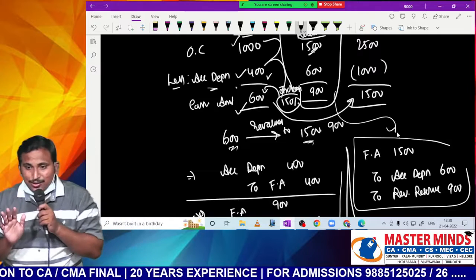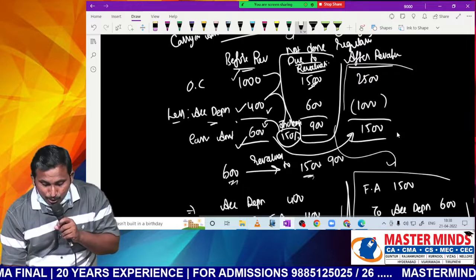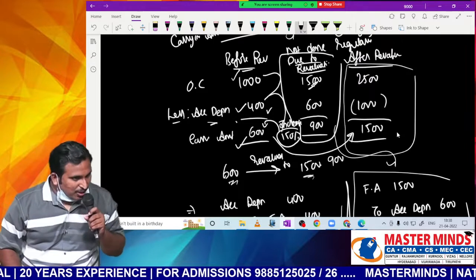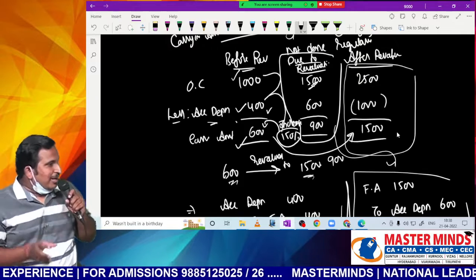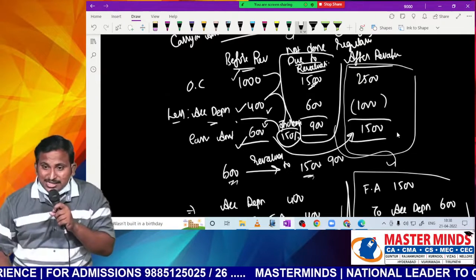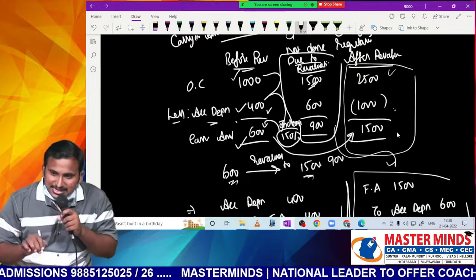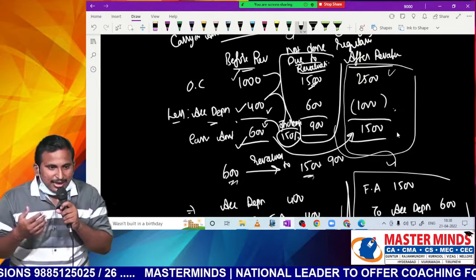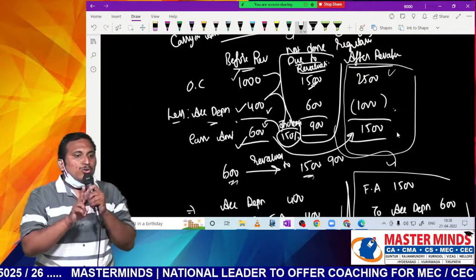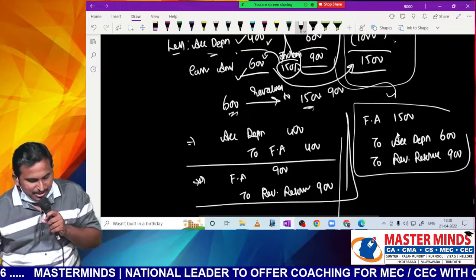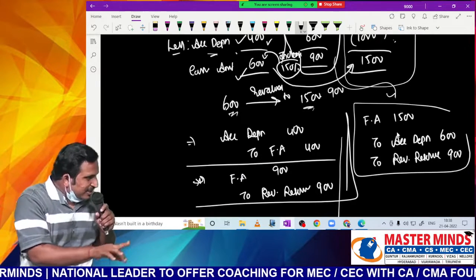Under this method, what we are able to achieve is that we can still show original cost, accumulated depreciation, and the net amount. So we can show to the users that this is the total, 40% usage was done, still 60% usage is pending. Like that we can communicate. Totally how many methods are there? Two methods. In the first method, we eliminate the entire accumulated depreciation against the fixed asset, then we revalue.